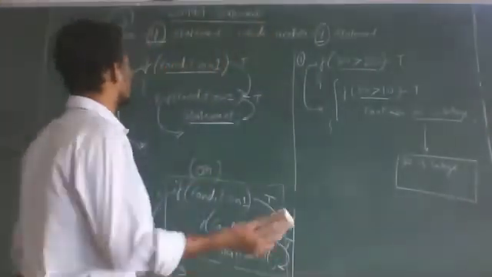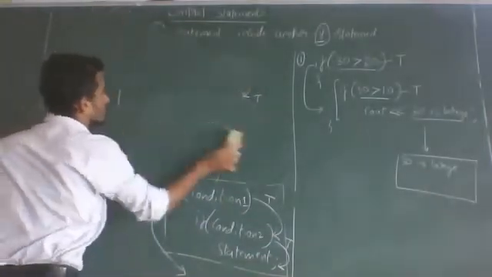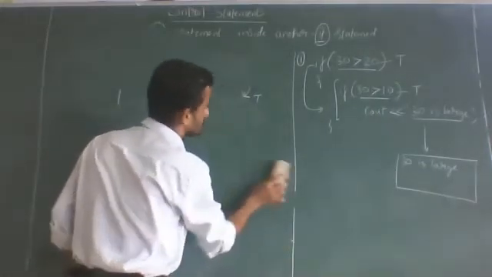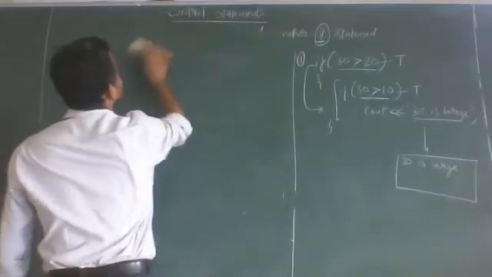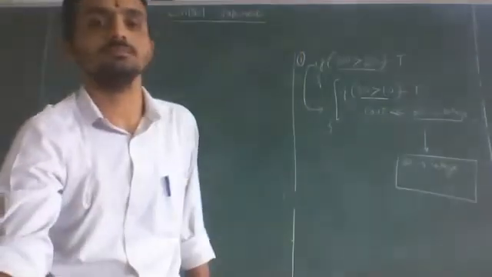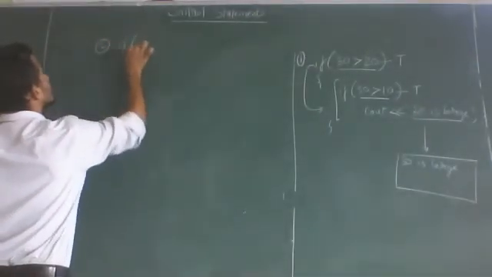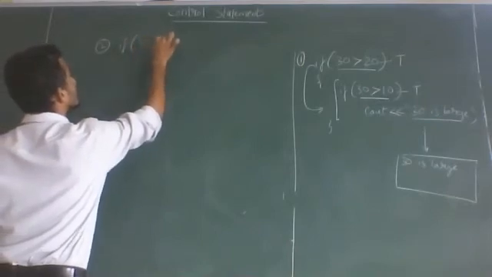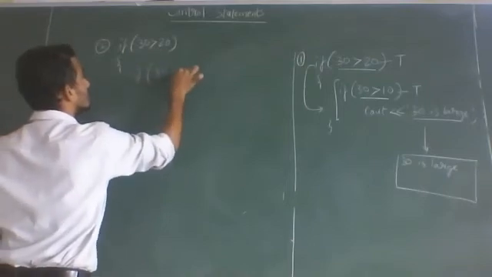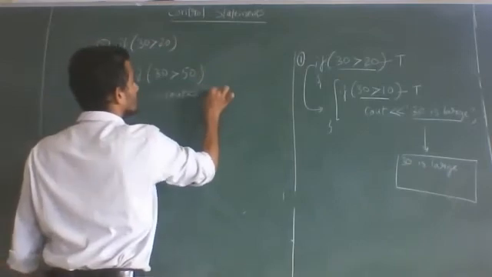So another 2 cases we will consider here. Another 2 cases is like, see, if 30 greater than 20, if 30 greater than 50, print out 30 is large.